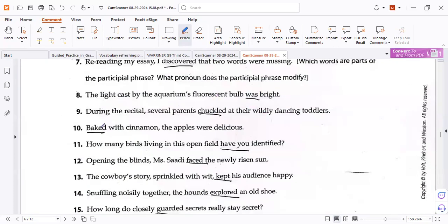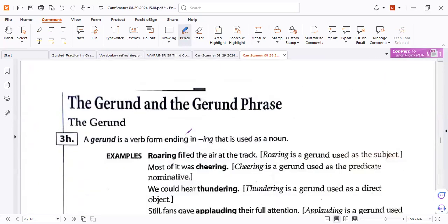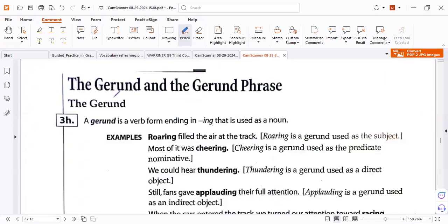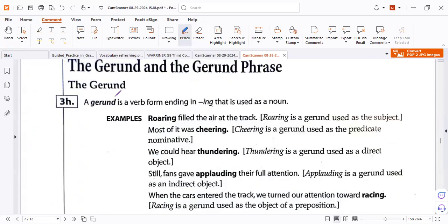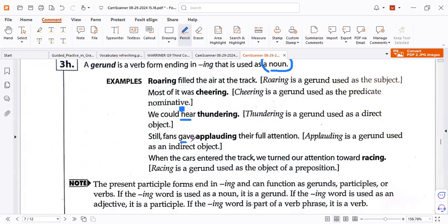Now let's see an example. The past participle modifies the subject, correct. Now here the gerund. You remember the gerund, verb plus ing. But this gerund works as a noun only. Here it is a noun because it's the subject. Here a noun because it's after the verb to be. Here a noun because it's after a verb. Here a noun because it's after a verb again. And anything after a verb is called an object.